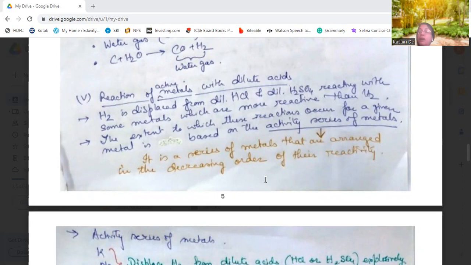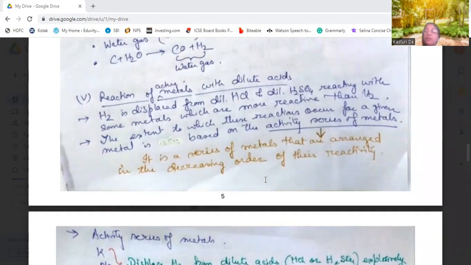I will tell you another thing: the metals which are more reactive than hydrogen will react with dilute hydrochloric acid or dilute sulfuric acid to produce hydrogen. Now, the extent to which these reactions occur for a metal is based on the activity series of the metals.